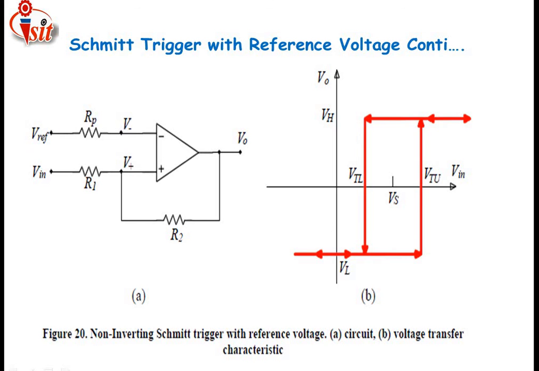This type of voltage transfer characteristic is in the anti-clockwise direction. Just see the arrows: the incoming arrow, then upward, then back towards the left side, and then downward. So non-inverting is related to anti-clockwise direction and inverting is related to clockwise direction hysteresis.